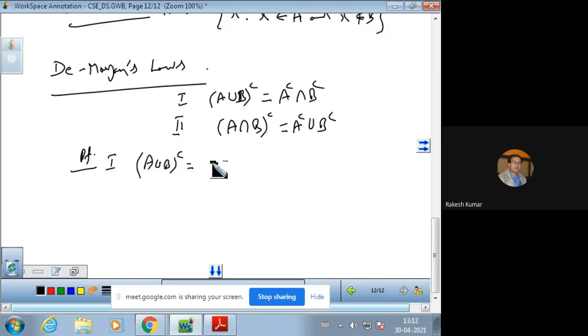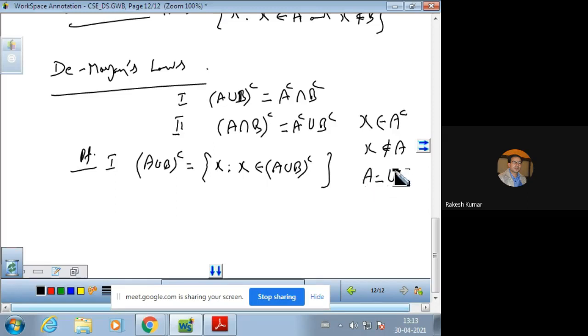So (A union B) complement is the set of elements X such that X belongs to (A union B) complement. So it means if an element is in the complement of a set, then it cannot be in the set, because a complement is obtained by subtracting the set from the universal set.